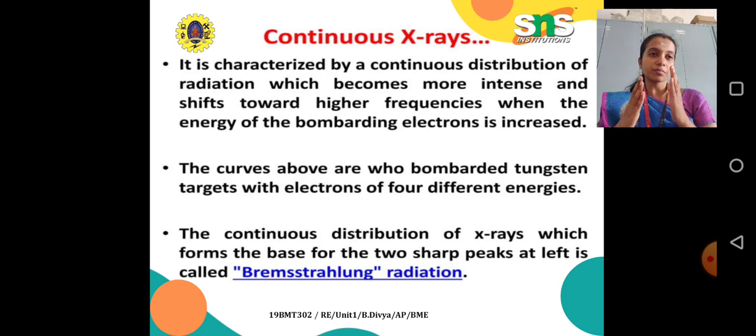Bremsstrahlung X-ray is characterized by a continuous distribution of radiation which becomes more intense and shifts towards the higher frequency region when the energies of the bombarded electrons increase.